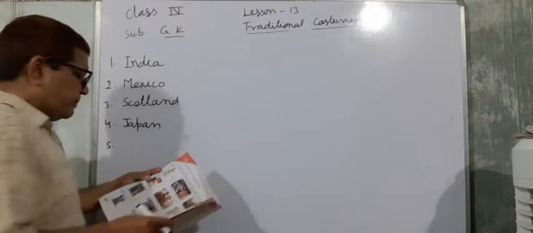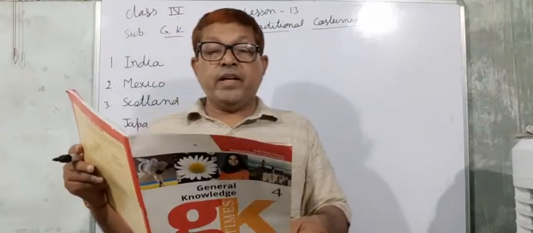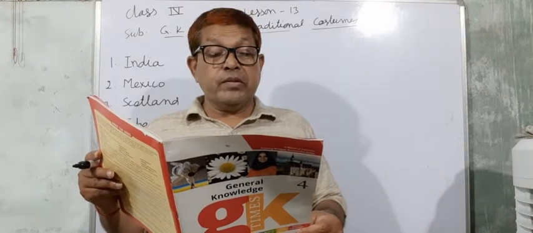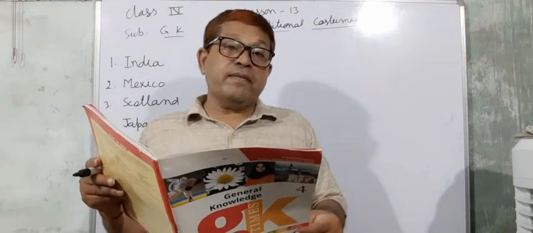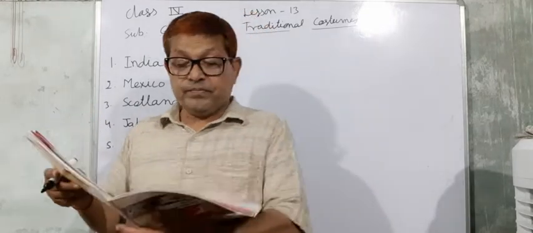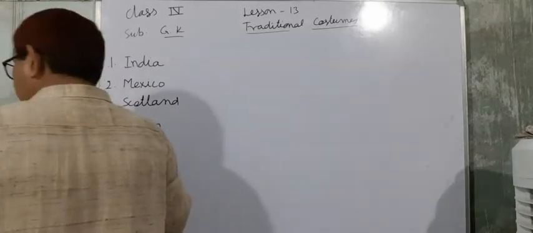Now fifth, this is a very peculiar costume. Fifth, it is the costume of Russia.